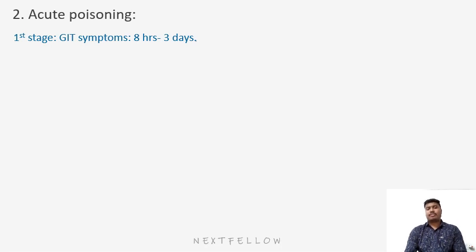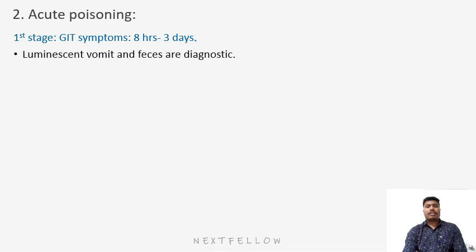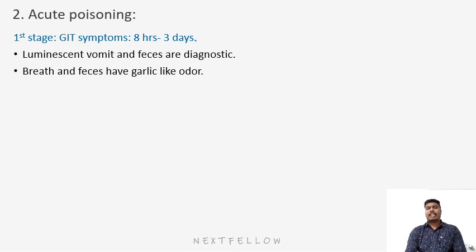In this stage we have symptoms like nausea, vomiting, thirst, and severe burning pain in the throat and abdomen. The vomit and feces are luminescent, which is diagnostic of the first stage of acute poisoning by phosphorus. The breath and feces also have a garlic-like odor, and skin contact causes painful second and third degree burns.